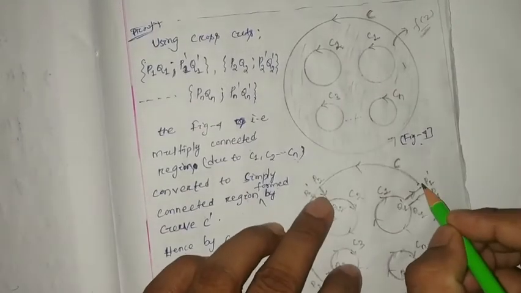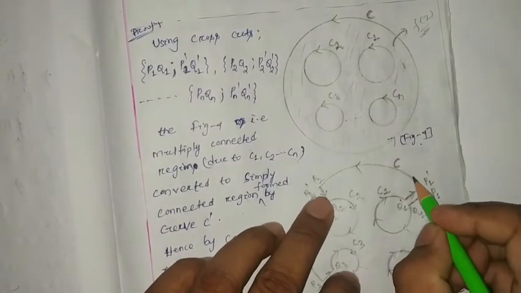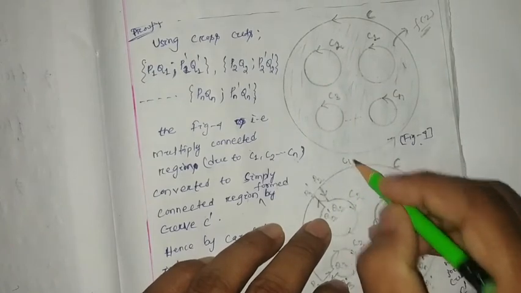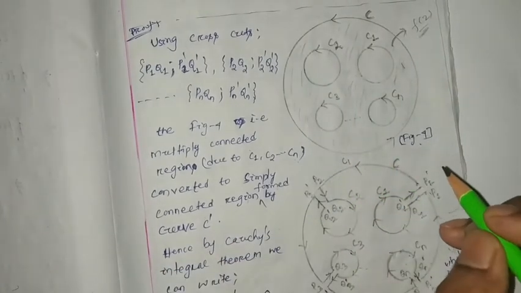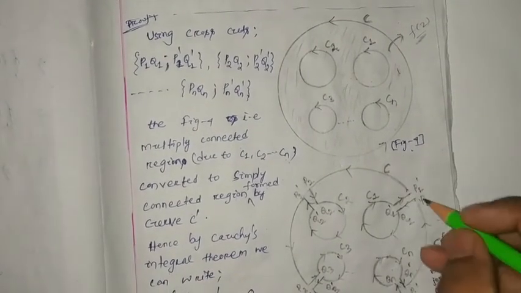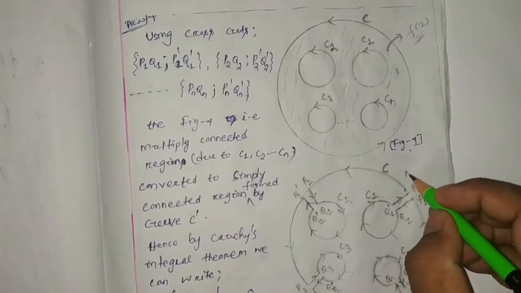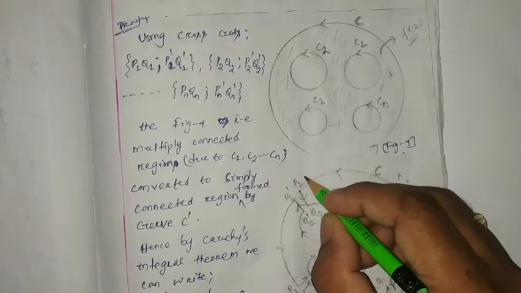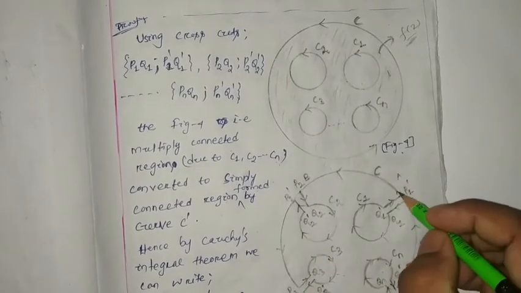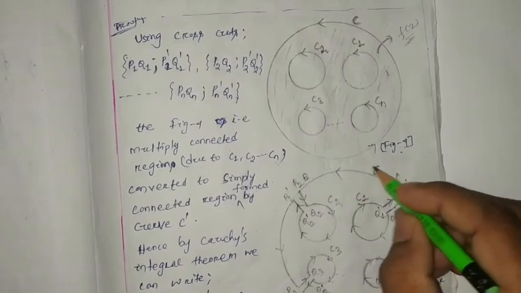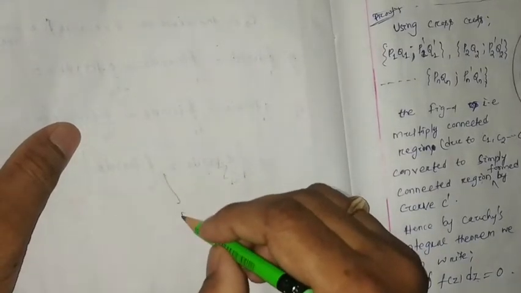Suppose first you start from here, so you go from here to here. Suppose from here to here the line integration is C1. Suppose your starting point is A. No need to write this A, B, but from A to B first you moved. This is your starting point A, and you moved up to B. I have to write the A to B line integration.